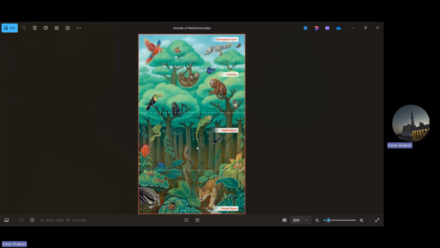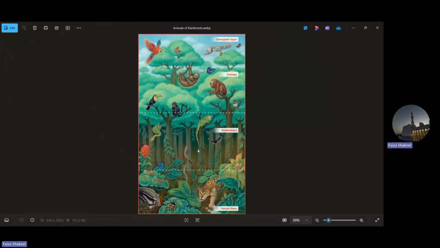Now moving to the next layer, the understory layer. Tell me a bit about the understory quickly. Very good. Yes, very good. So this layer comparatively receives very little sunlight. Yes, and it's a bit darker, and there are quite shorter trees, more like shrubs and herbs present here. Very good. And you can see different kinds of animals in the understory layer, more like chameleons, iguanas, green snakes, bats, tree frogs, different kinds of frogs and toads, and all of the other stuff you can see in the understory layer.